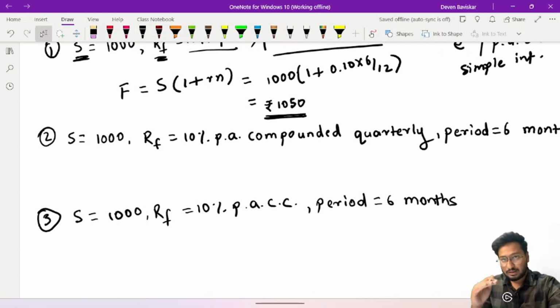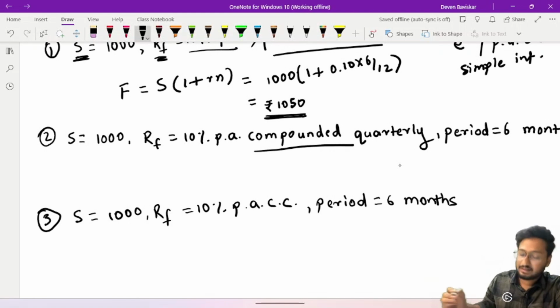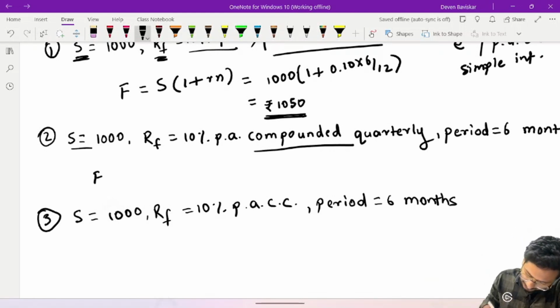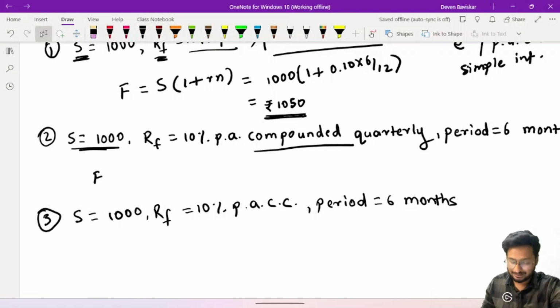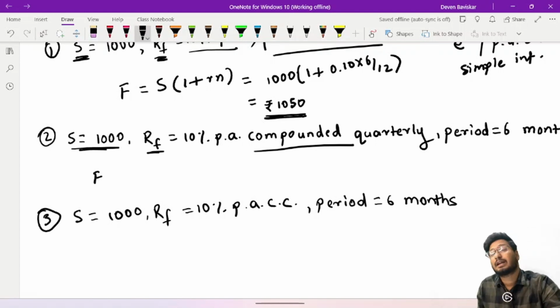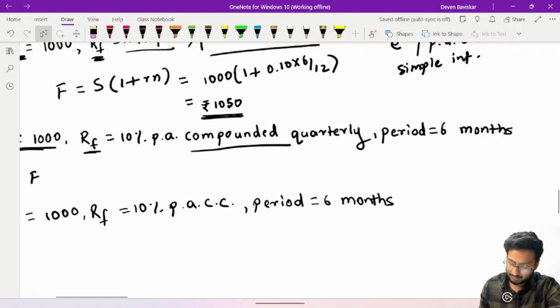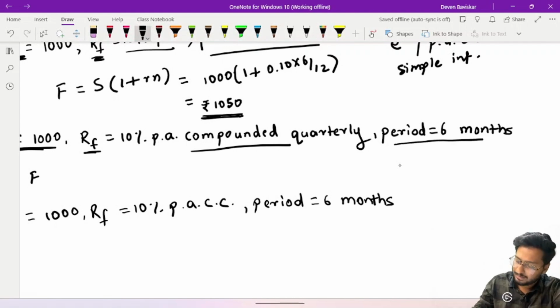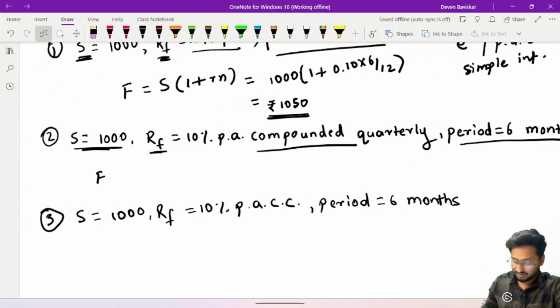Now let's scale up a bit and come to the compounding wala formula. Let's see how compounding is done. So in this case also, the spot price is 1000. For your ease of calculation, I've kept the risk-free rate at 10% per annum, compounded quarterly. Let's see how it is to be solved. And the period is 6 months, same as before, for ease of understanding. So we are going to calculate the futures price in the case of compounding.